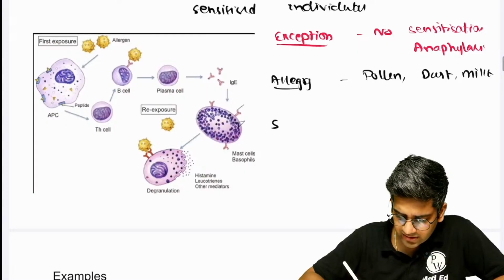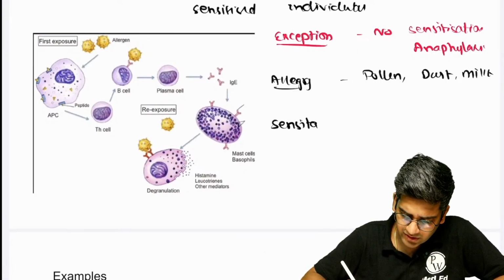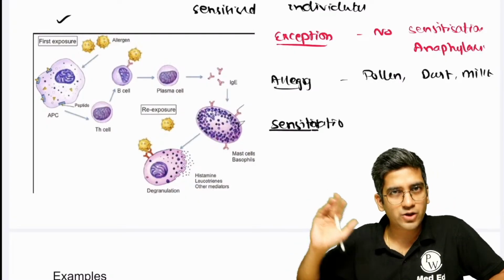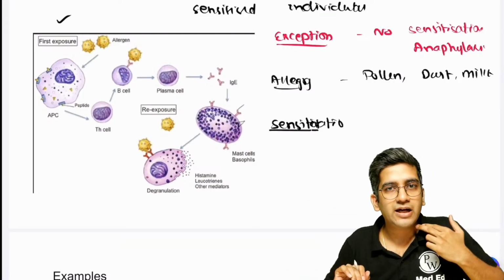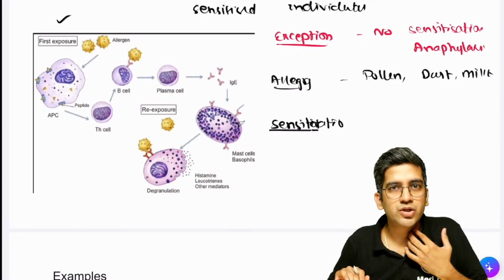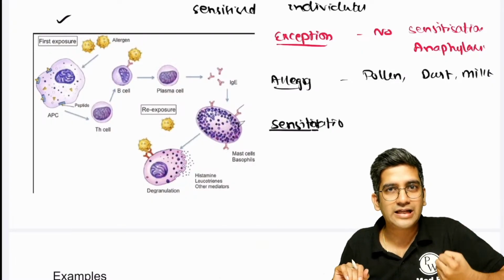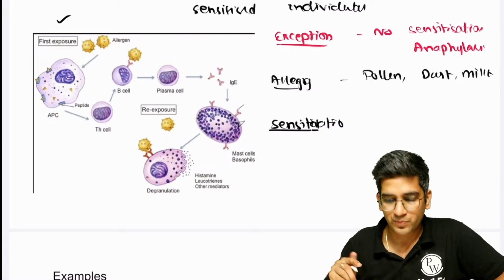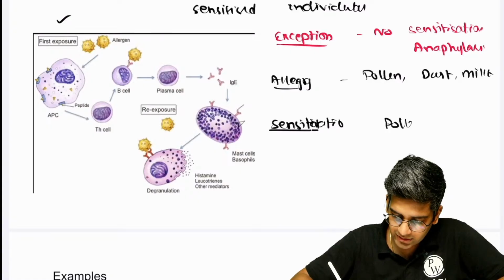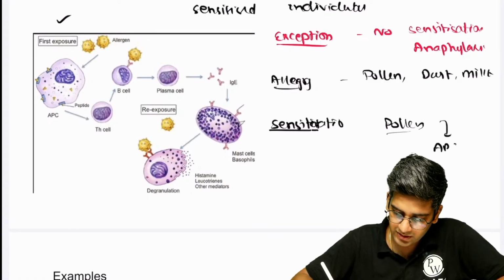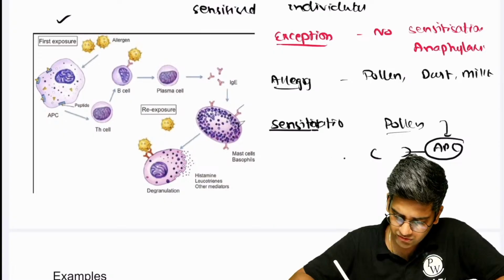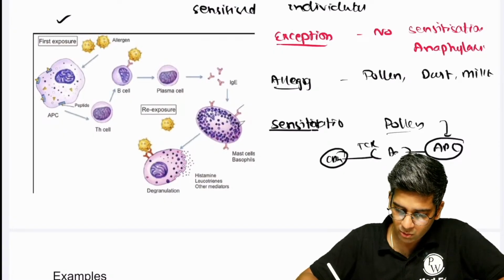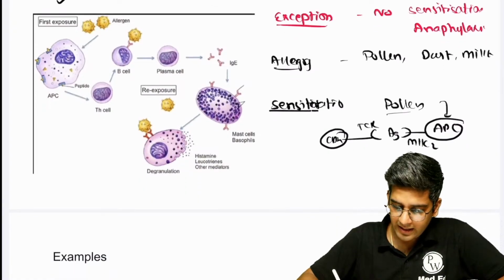So then what I write is the sensitization phase. What happens in the sensitization phase? It will be great if you can draw a diagram like this, which is there in Robbins as well. The first exposure via the respiratory tract will attract your antigen presenting cells, which will present the antigen to the T lymphocytes. The most important thing is which lineage it will change to. Let's take pollen grains. The antigen presenting cells pick the pollen grain and present it to your CD4 T cells, and the CD4 T cell will bind to the pollen grain via the MHC2 complex, and it will go into